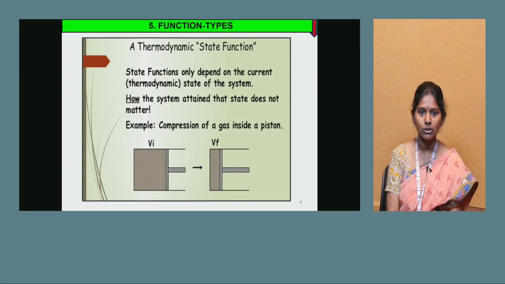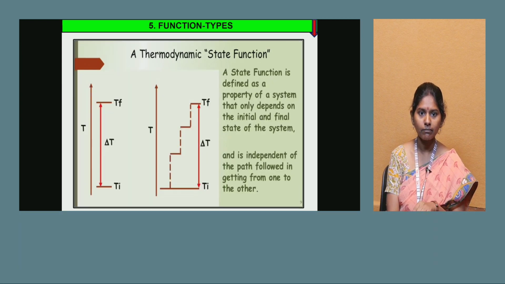An example of a state function is the compression of a gas in a piston. So a state function is defined as a property of a system that only depends on the initial and final state of the system and is independent of the path followed for achieving that particular state.